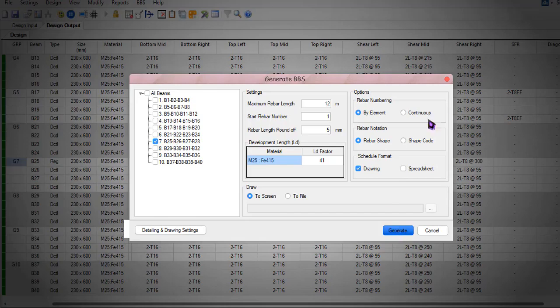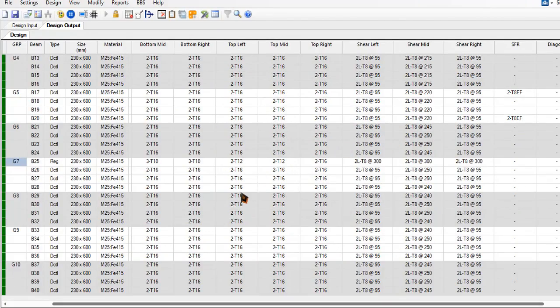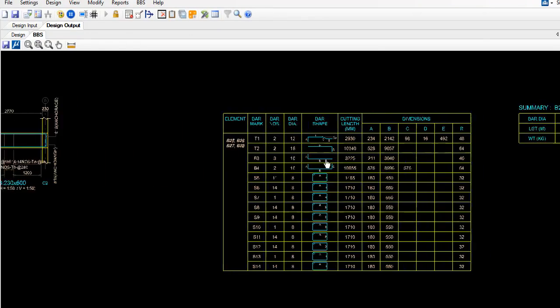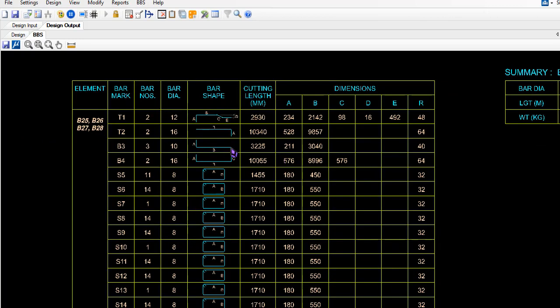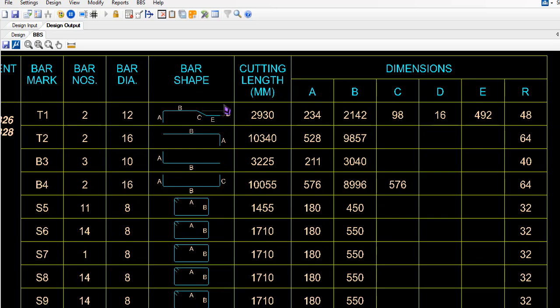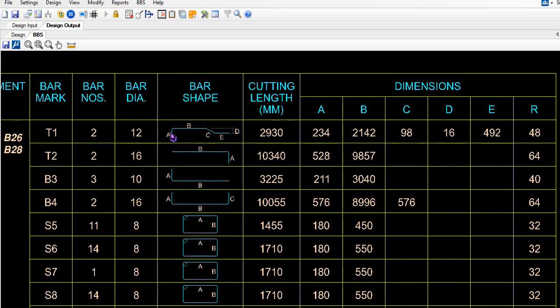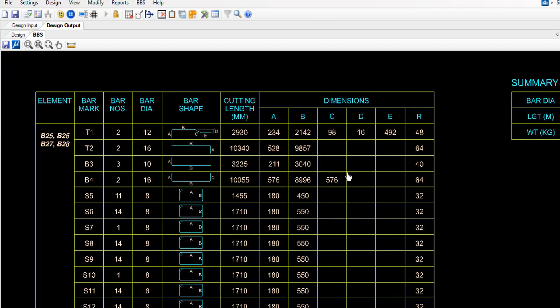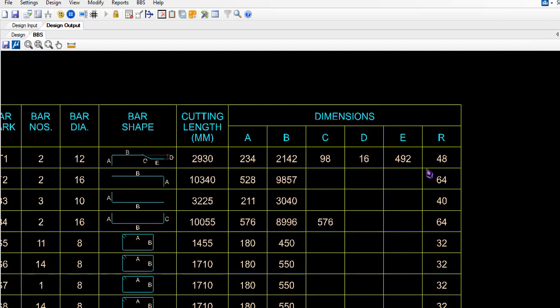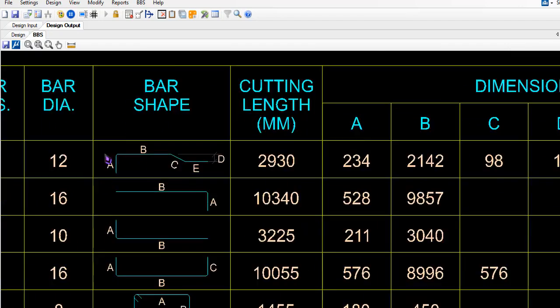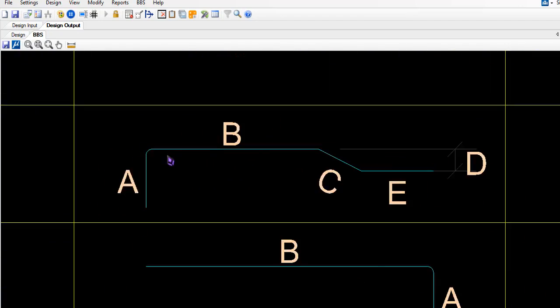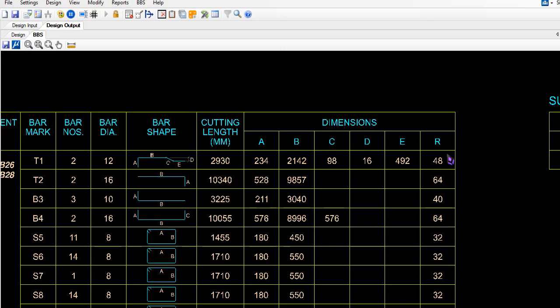You need to pick up these parameters, and after the bar bending schedule, the type of CAD file will be provided right here. The length of A is given here, length of B is given here, C, D and everything is provided, including the fillet radius. It may have some sort of radius here.